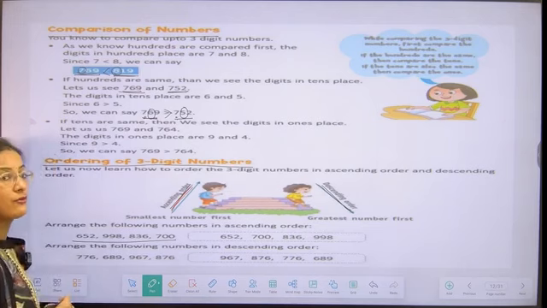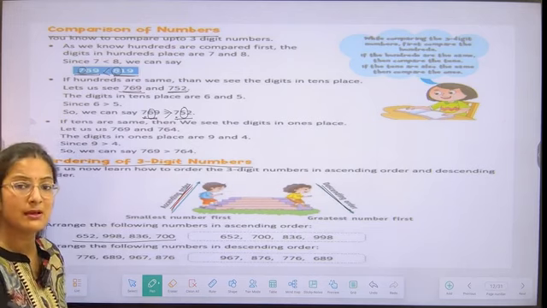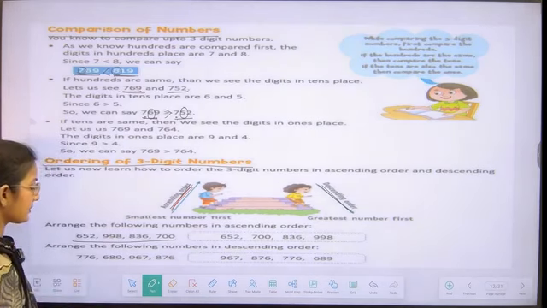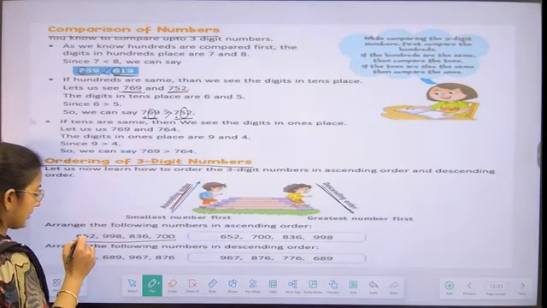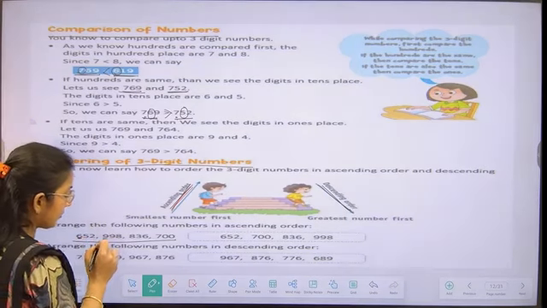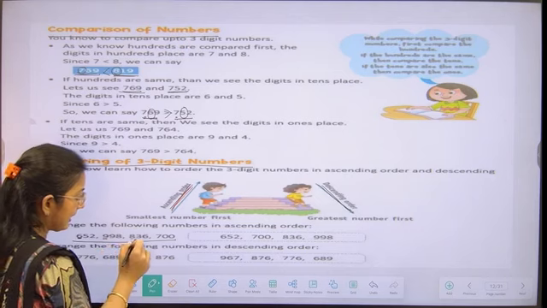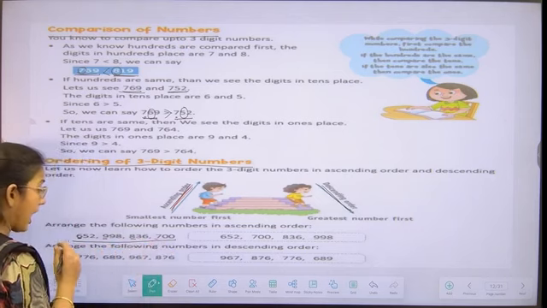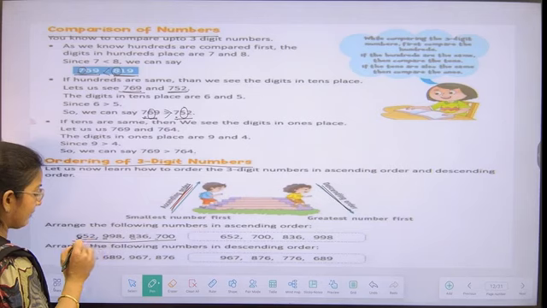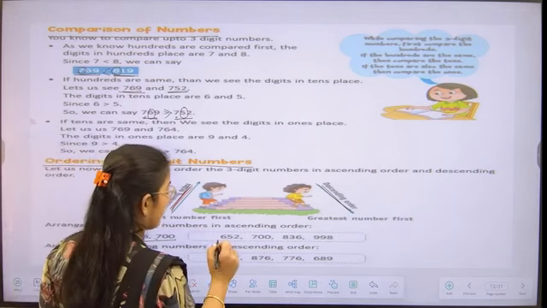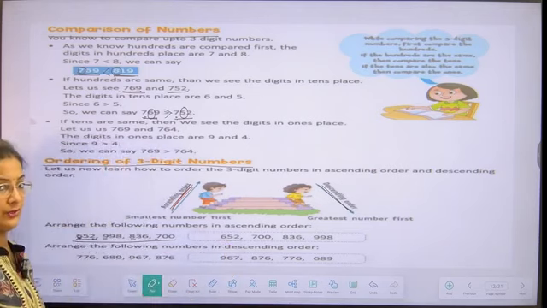So first we have to find the smallest number. In these numbers, what we have seen: 6 is at the 100 place, 9 is at the 100 place, 8 and 7. Out of these, 652 is the smallest one. So first we are going to write 652.